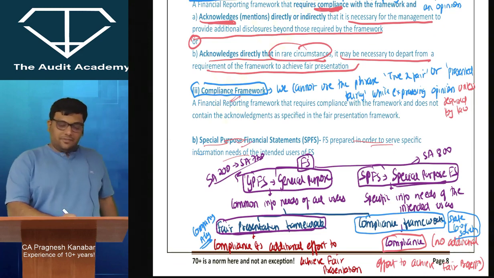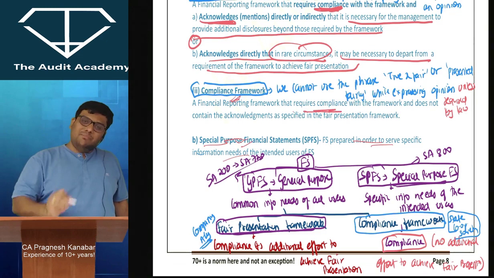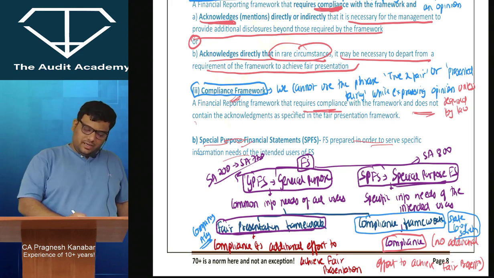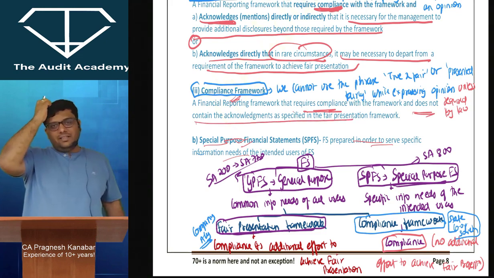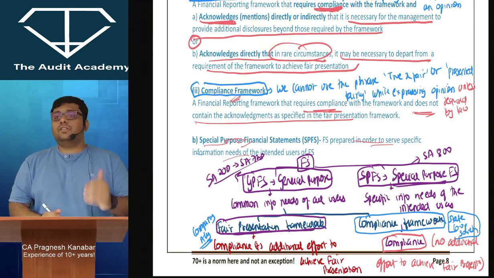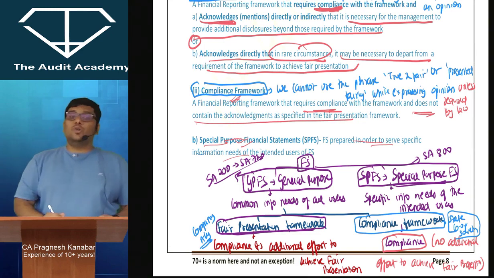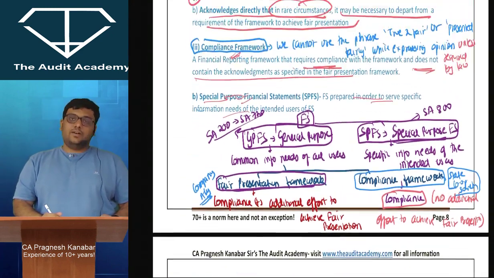Special compliance framework, like cooperative accounts, is a financial reporting framework that requires only compliance with the framework and does not contain the acknowledgements as specified in the fair presentation framework. That means only the compliance part is given. There is no further focus in order to achieve fair presentation. Am I clear with this? Yes or no, sir? Yes, sir.